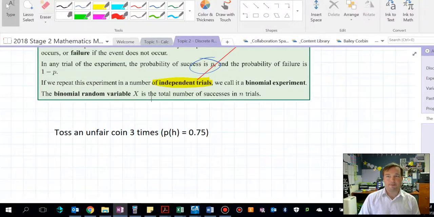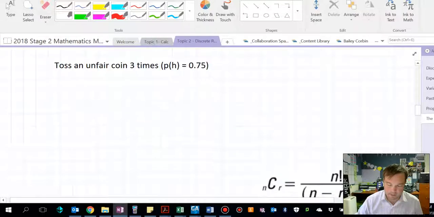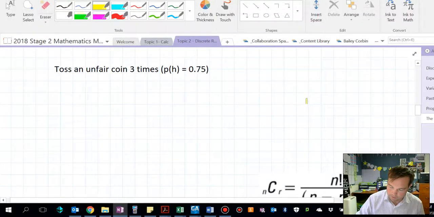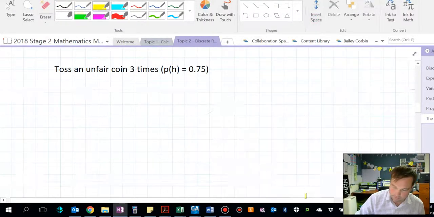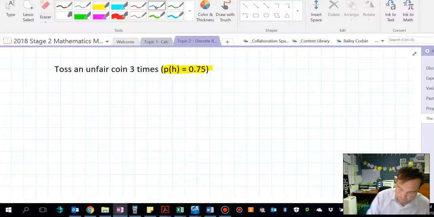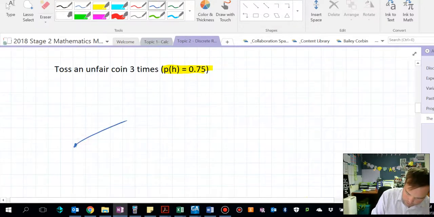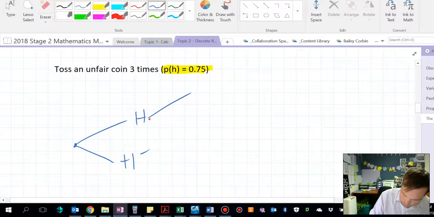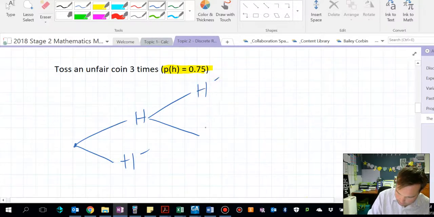Alright, now there's a very confusing formula to do with this, and I'll try and describe where the formula comes from by looking at the probability of tossing an unfair coin, what the outcomes are when the probability of tossing a head, so the probability of a head here is 0.75. Now if we're looking at the coins, we have our first toss, which is either going to be a head or not a head. Excuse my writing, second toss, I've left myself not a lot of space, is head, not a head.